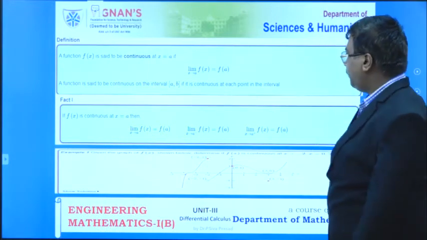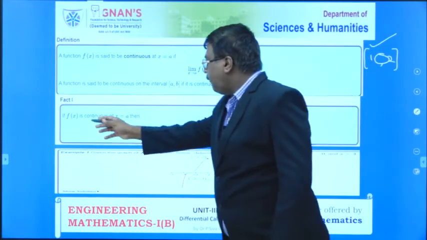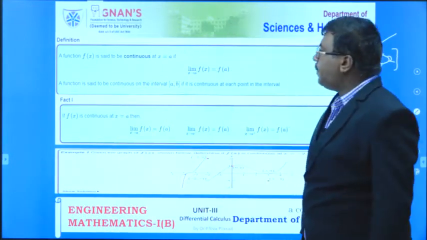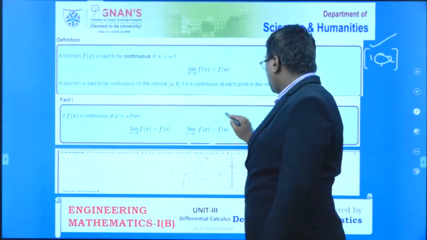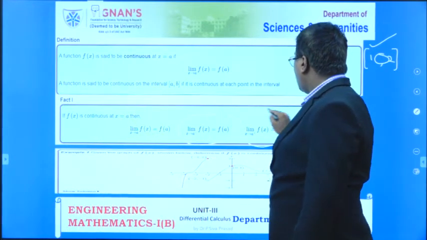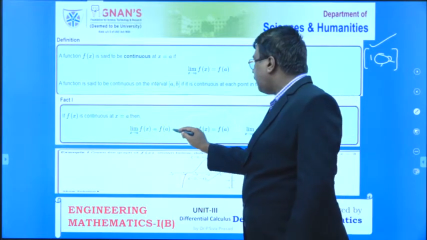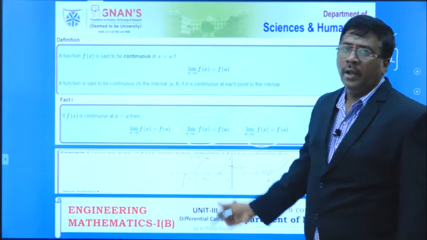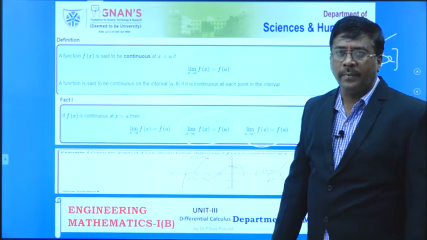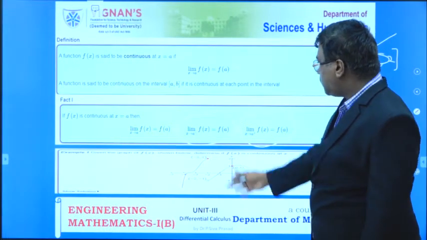Therefore the function is continuous in the interval a comma b. So f of x is continuous at x equal to a. This is called the left hand continuity and this is called the right hand continuity. Both exist and both are equal to f of a. Then only can you say that at that particular point the given function is continuous. So this is the diagram.